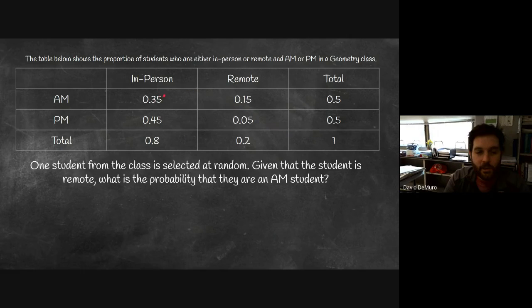Breaking these down, 35% of the class are in person in the morning, and 15% are remote in the morning. 45% are in person in the PM, and 5% are remote in the PM, just to understand what this table is describing. So let's say one student is going to be selected at random from this class. Given that the student is remote, what is the probability that they are an AM student? This will be a good time to pause the video and see if you can find that probability. Given that the student is remote, what is the probability that they are an AM student?